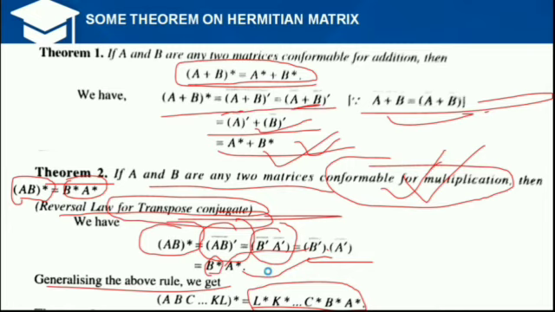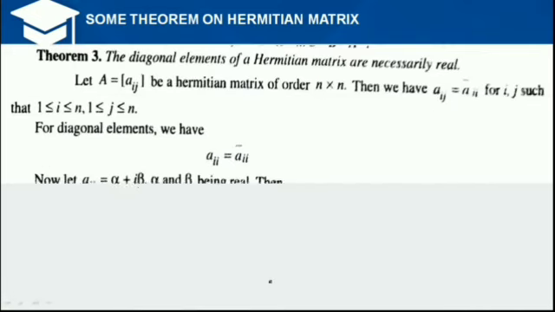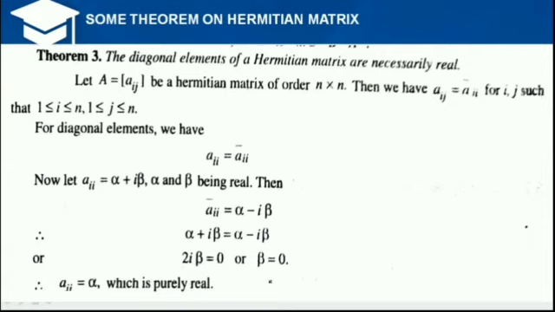Okay, now next, the theorem on Hermitian matrices: the diagonal elements of a Hermitian matrix must necessarily be real. It is the proper condition for Hermitian matrices.